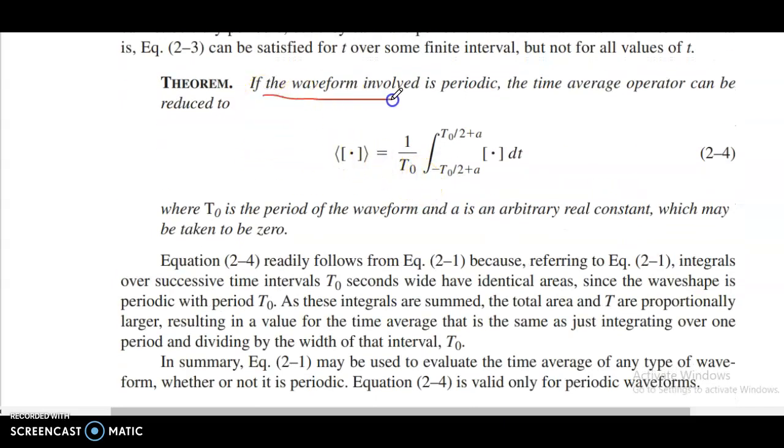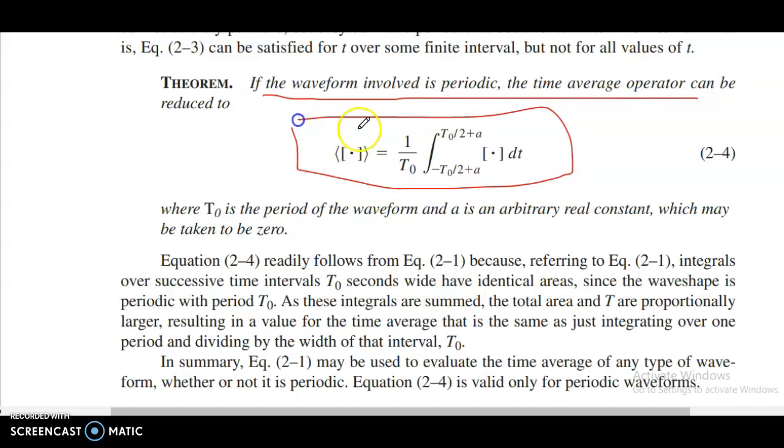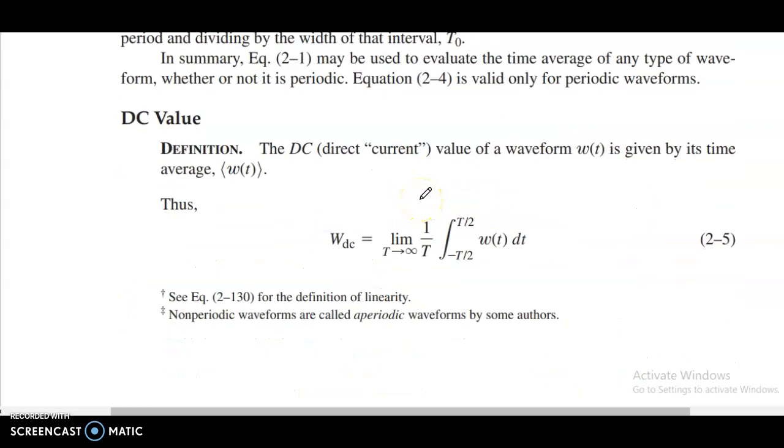Theorem: if the waveform is periodic, the time average operator can be reduced to 1 by T naught times the integral from minus T naught by 2 plus a to T naught by 2 plus a, dt, where T naught is the period of the waveform and a is an arbitrary real constant which may be taken to be 0.